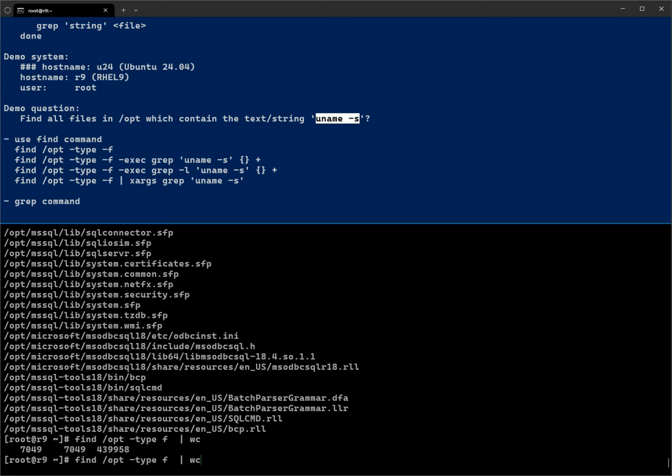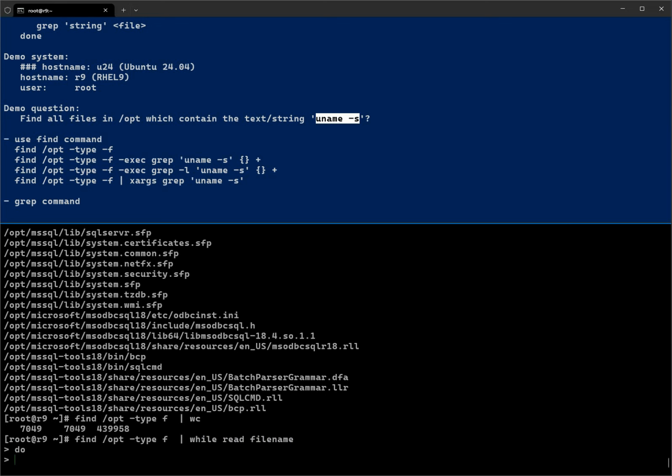Basically, as I said earlier, the logic is like this. While read file name, we do a loop, and then we do a grep. We are interested in this string, whatever string is going to hit.